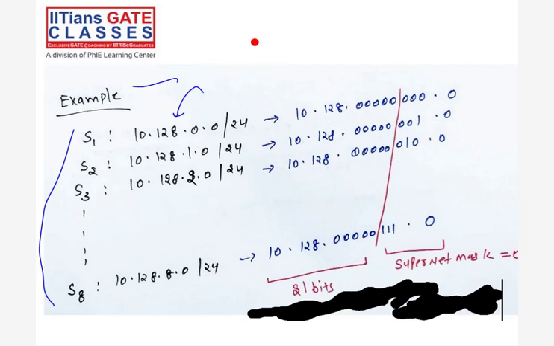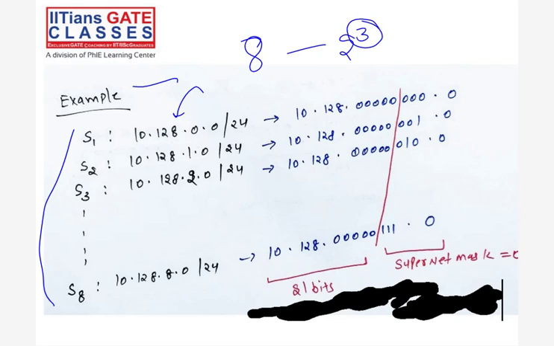So how many bits are required? 2 raised to power 3, so 3 bits are required. 3 bits are required to borrow from the network part and merge with the host part, so that it can be logically one network, right? This is the thing.